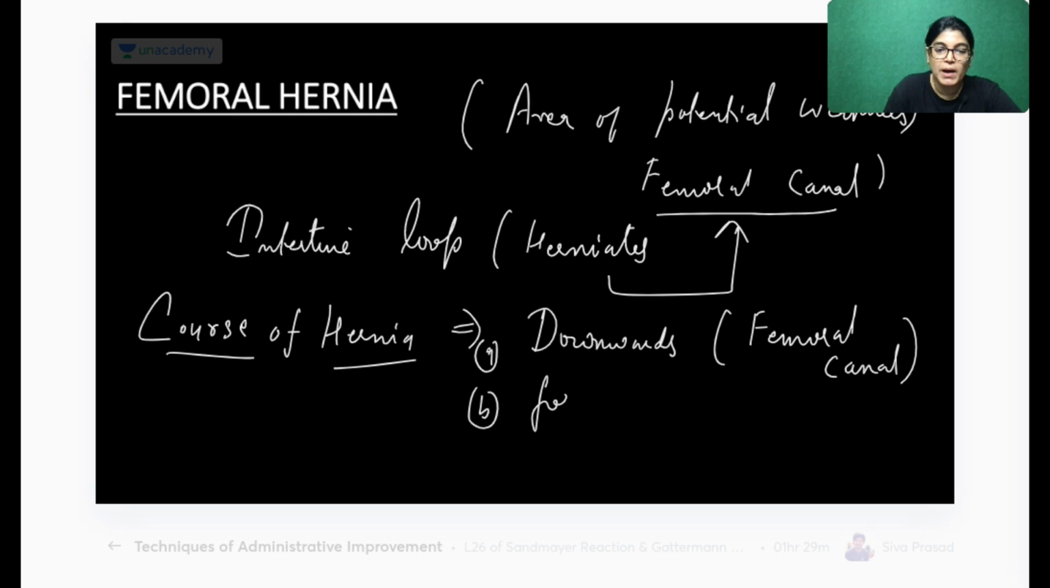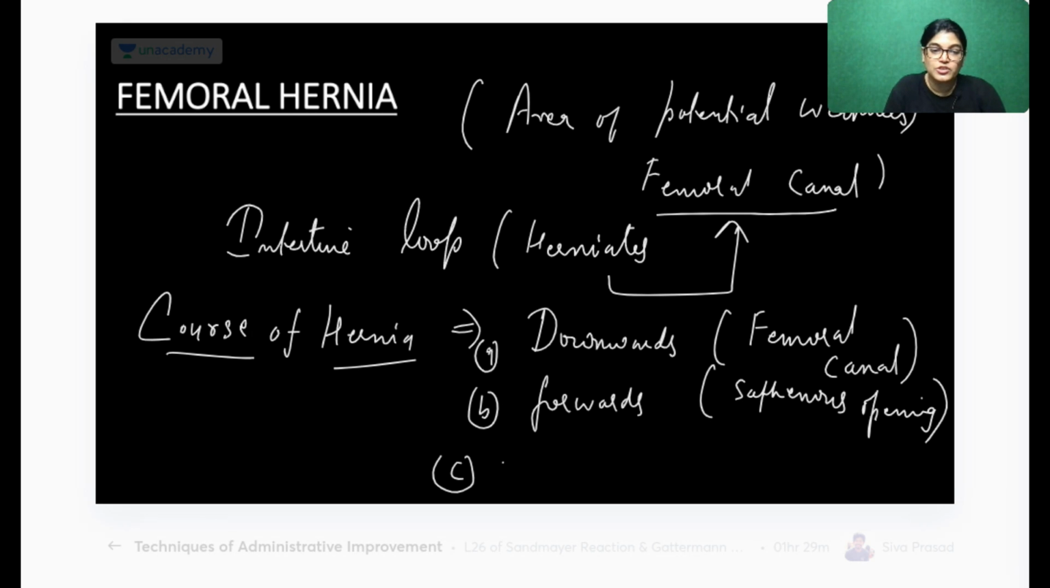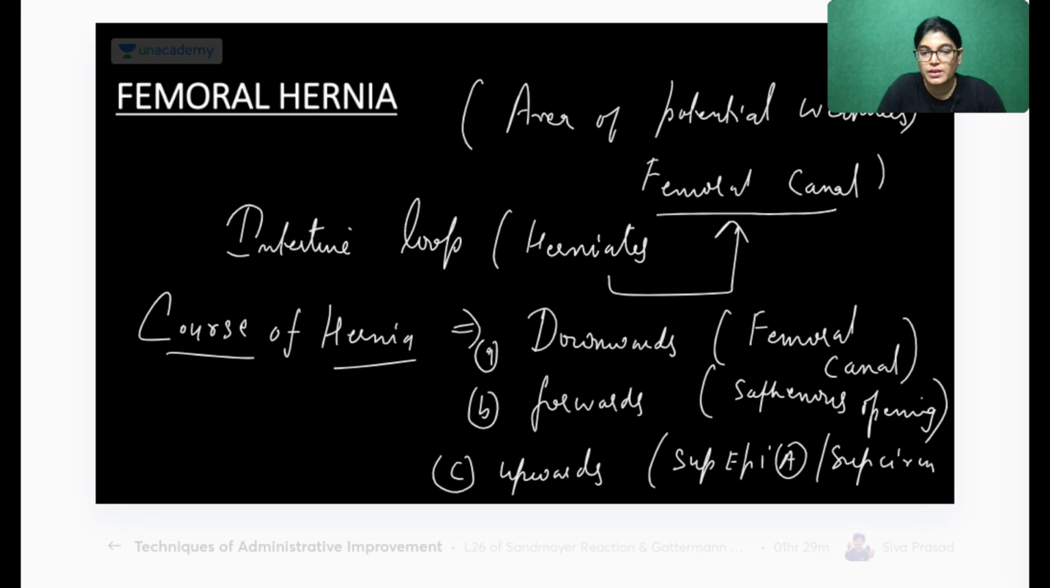The second is that it will pass forward via the saphenous opening, and the third direction is that it will pass upwards, along the direction of the superficial epigastric artery or superficial circumflex iliac artery. I have written it very short, as space was less, so I will tell once more. The herniated loop will first go downward, then slightly forward, and then upward. This is the direction.